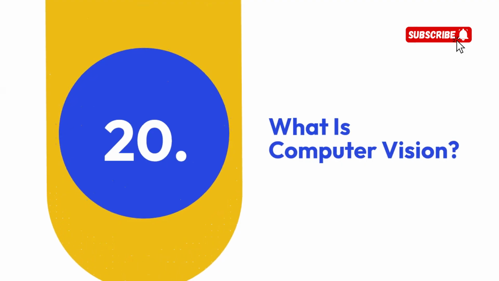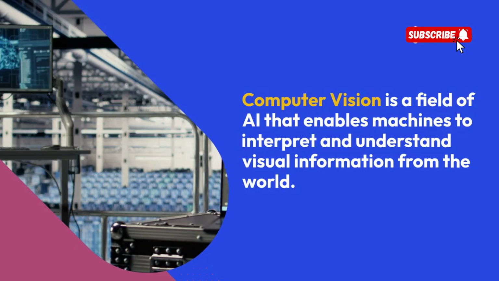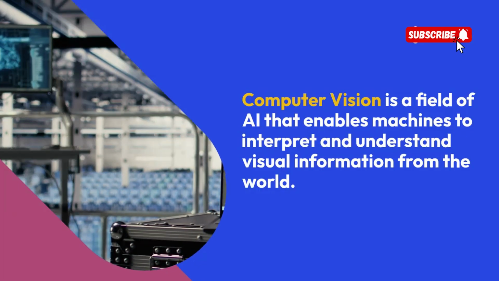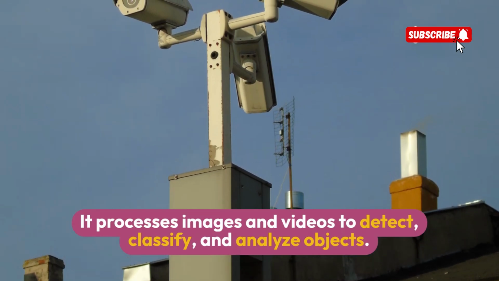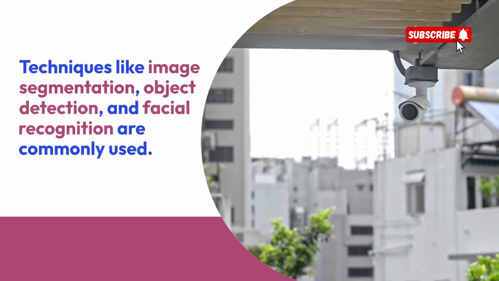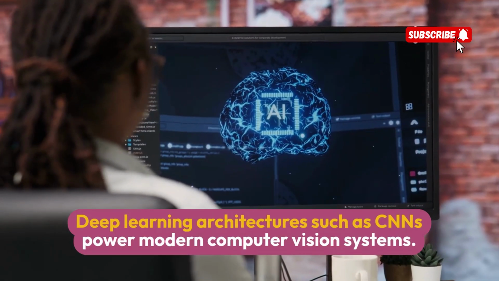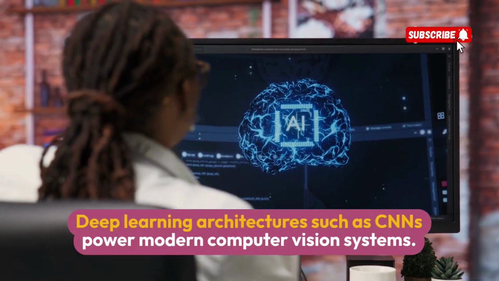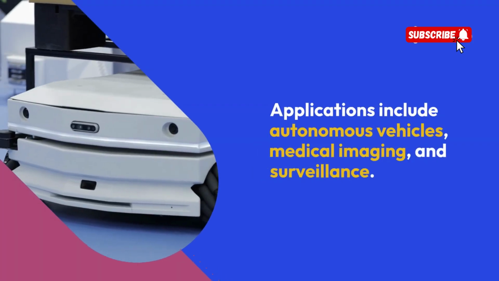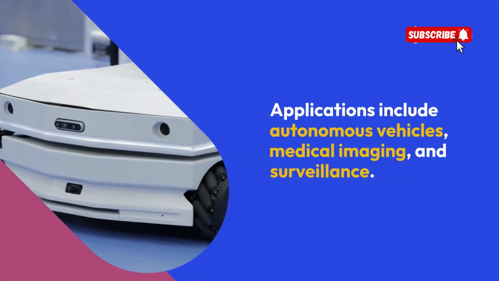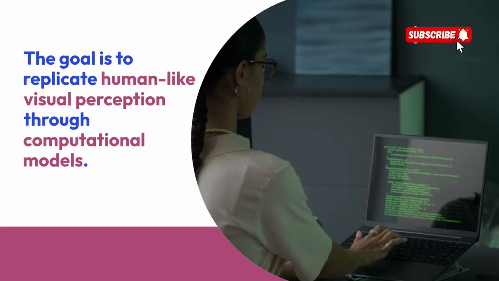20. What is computer vision? Computer vision is a field of AI that enables machines to interpret and understand visual information from the world. It processes images and videos to detect, classify, and analyze objects. Techniques like image segmentation, object detection, and facial recognition are commonly used. Deep learning architectures, such as CNNs, power modern computer vision systems. Applications include autonomous vehicles, medical imaging, and surveillance. The goal is to replicate human-like visual perception through computational models.